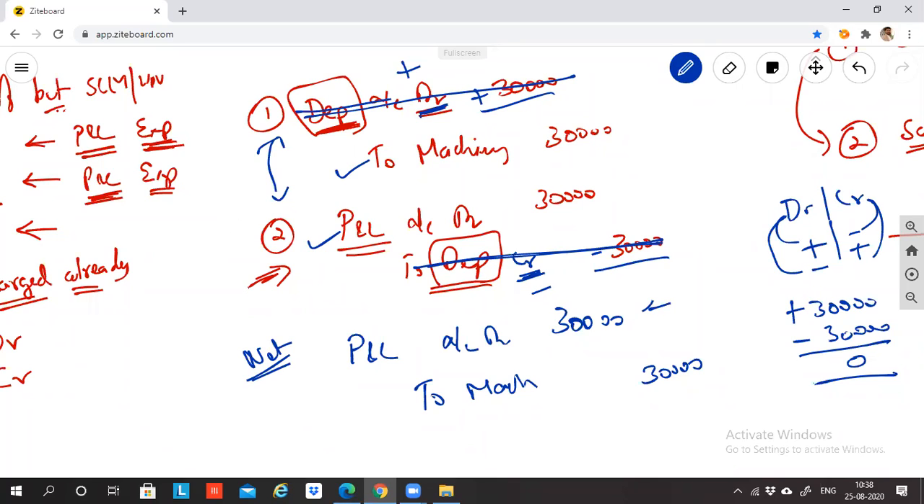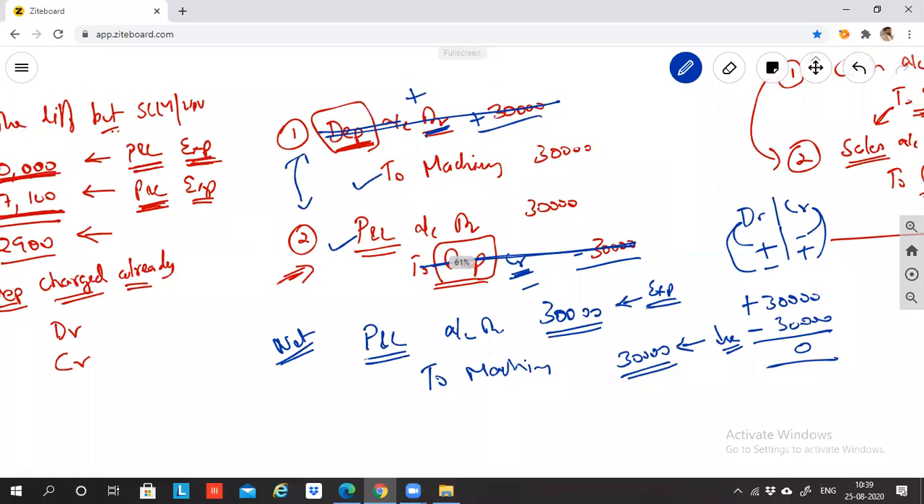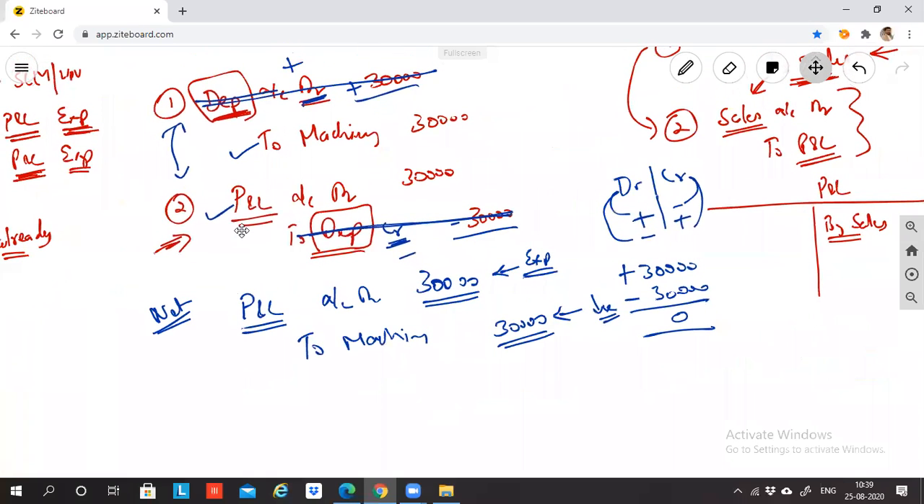So 30,000 is the expense which I booked. P&L debit means 30,000 expense is booked. 30,000 credit machinery account means what? My machinery value is reduced. Depreciation will have the impact of reducing the value of the machinery. So depreciation expense is booked, machinery value is reduced. Is this right or wrong? இதுல ஏதாவது ப்ராப்ளம் இருக்கா உங்களுக்கு? You all agree with me?